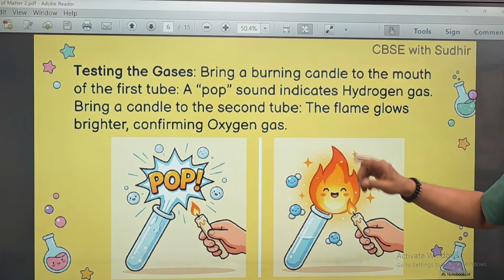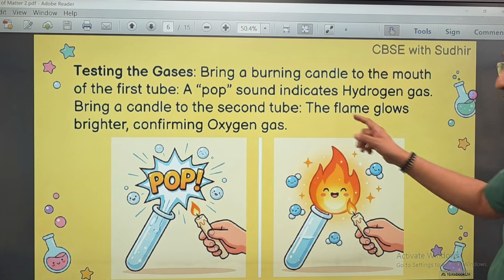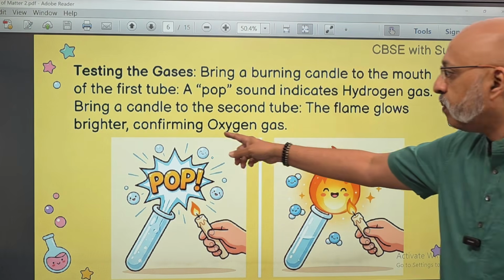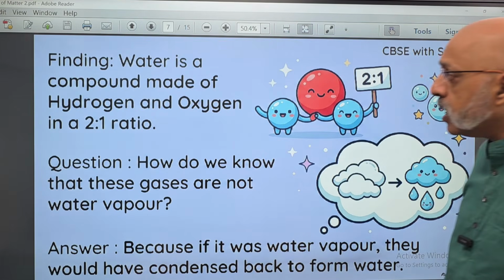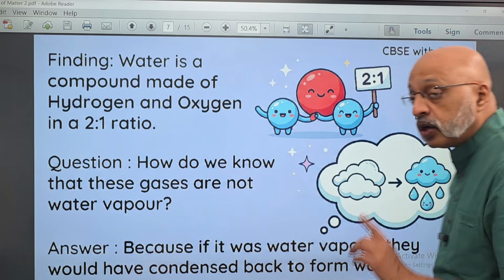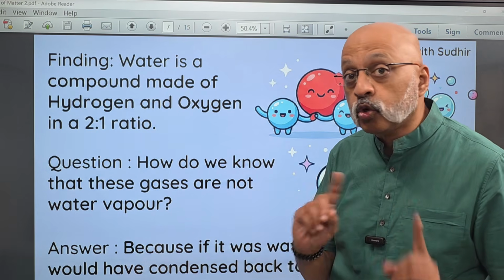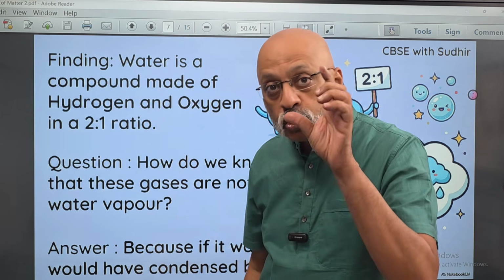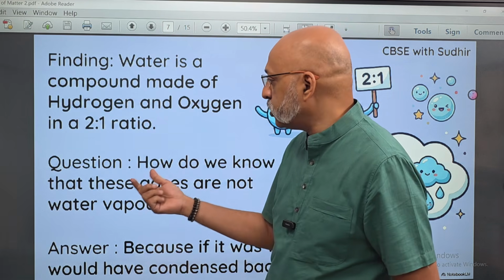Then you bring the candle to the second test tube where oxygen has been formed, and you will find that that catches fire because that has oxygen. The flame glows brighter, confirming oxygen gas. So what is the finding? That water is a compound made of hydrogen and oxygen in the 2:1 ratio. It is H2O, right? So 2:1 ratio of hydrogen and oxygen.